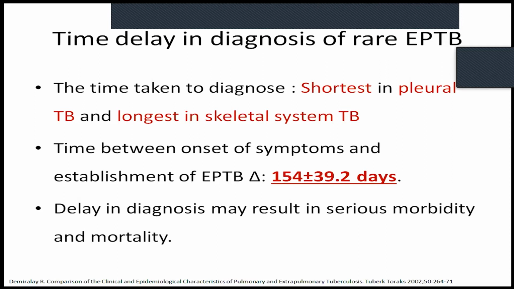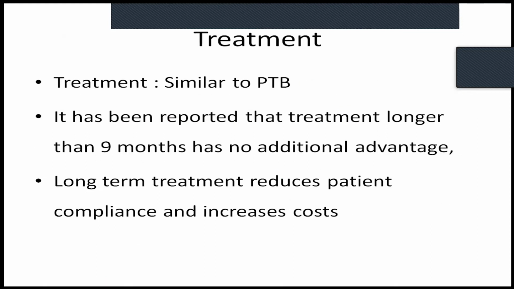So delay in diagnosis may result in serious morbidity and mortality. You have to have a high index of suspicion prior to diagnosing. As I told, in TB endemic countries, just consider all infection as EPTB. Treatment is very similar to pulmonary tuberculosis. Just one point: most of the rarer forms of extrapulmonary tuberculosis do not require treatment of more than 9 months.